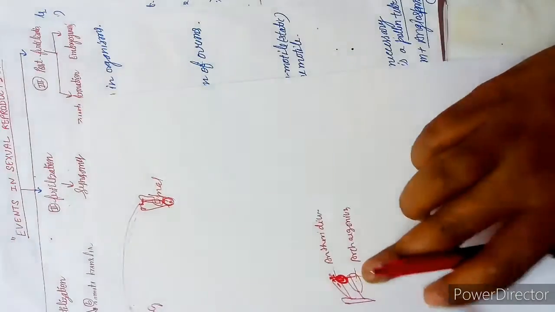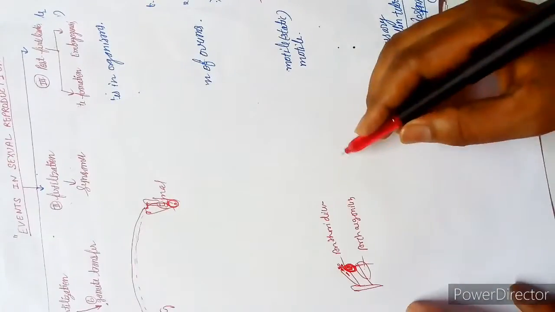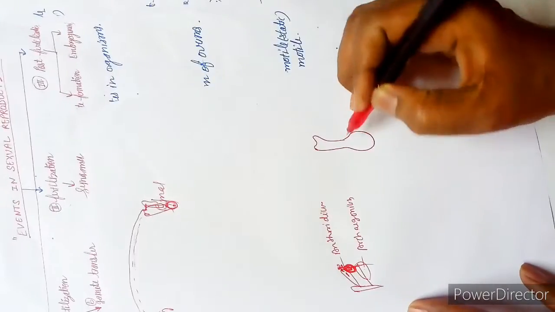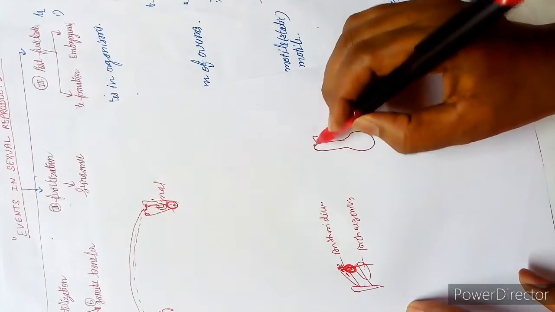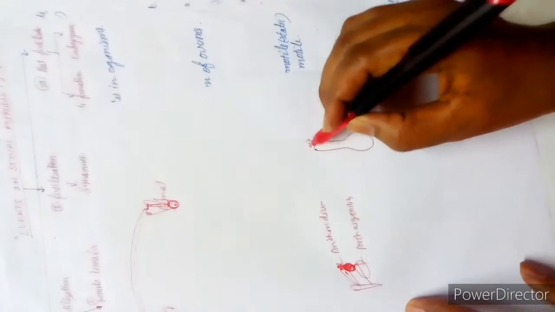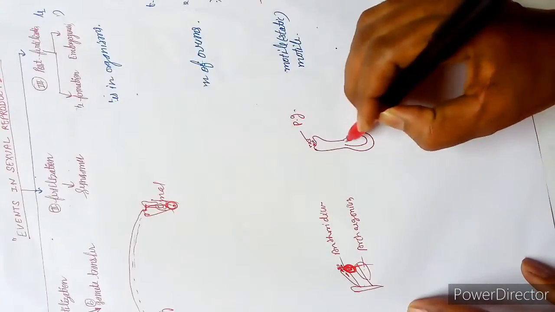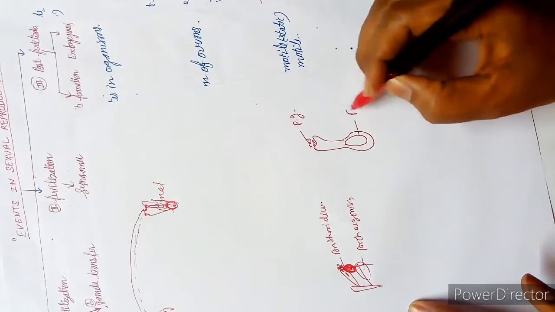So water is necessary. In the other case, as I have told you, in angiosperms and gymnosperms, there is the pollen grain, and there is the embryo sac, meaning the female gametophyte.